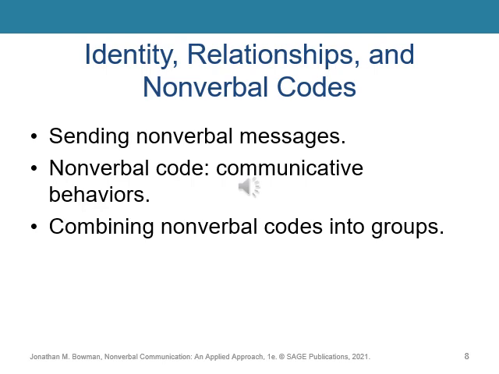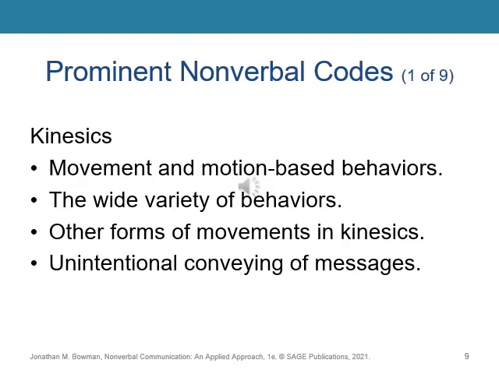Nonverbal code refers to a category of communicative behaviors that have been grouped by nonverbal characteristics that they share. We can combine nonverbal codes into groups because, in any interaction, codes often occur alongside each other at the same time. We can also study codes separately. For instance, contact cues refer to haptic and proxemic codes, while time and place cues are chronemic and environment codes.